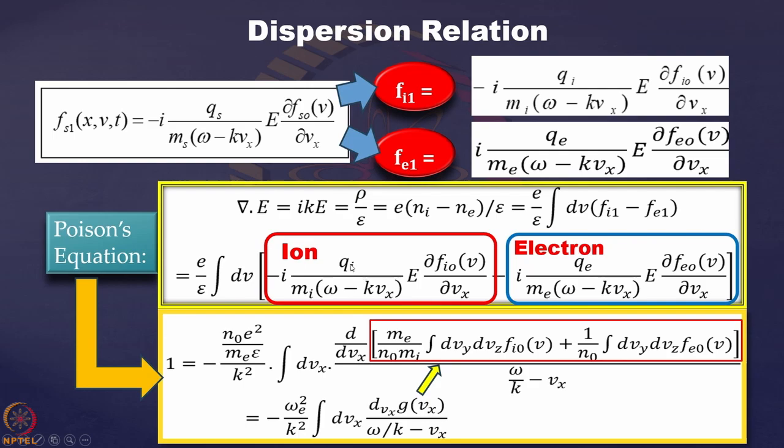If we put that over here, and then we take k out from the denominator, then what we are left with is omega by k minus Vx, and k goes out over here, and from the left hand side we have taken one k to the right hand side, so that k and this k multiply and give you k square. And then the other thing we are doing: you see that N0 we have taken here and we have divided here by N0.